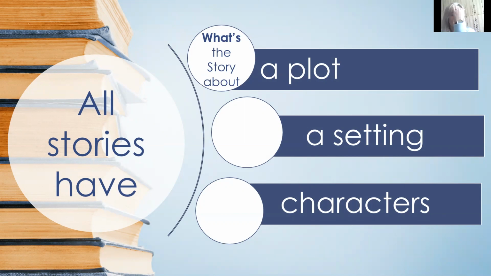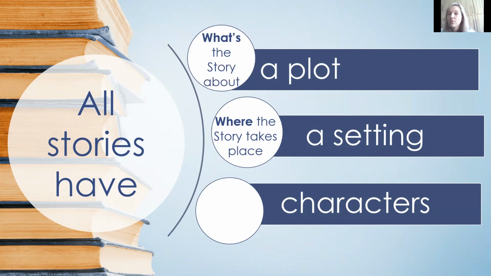Right, now the setting. What is the setting of the story? What is a setting? Let's start with that. The setting is where the story takes place. So let's think again about Red Riding Hood. Where does that story take place? Yes, in the forest or in the woods. The girl's walking through the woods and her grandmother lives in the woods and the wolf attacked them in the woods as well. Right, so the setting is where the story takes place, and with the story of Red Riding Hood, it is in the woods or the forest.